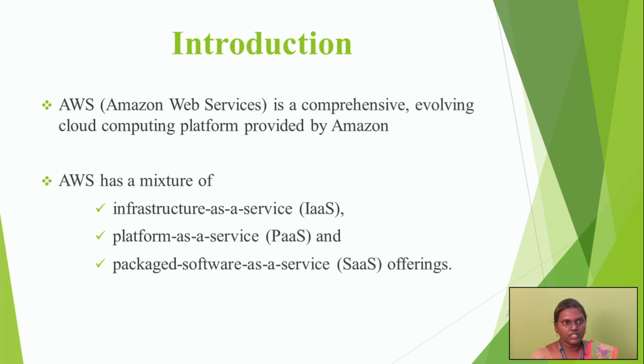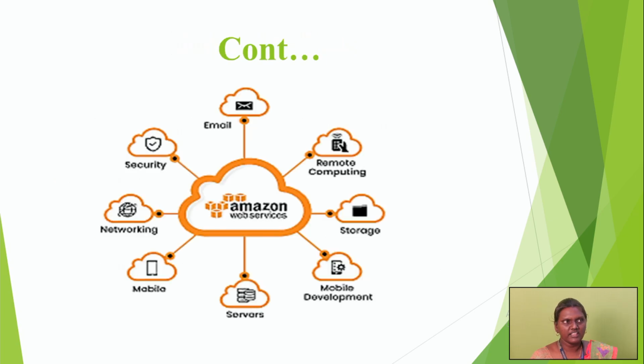So AWS, Amazon Web Services, is a mixture of infrastructure as a service, platform as a service, and packaged software as a service offerings. These are the three mixtures of AWS. Next we are going to see what platforms we are using in Amazon Web Services. In Amazon Web Services we can use the mobile platform, servers, mobile deployment, storage, remote computing, email, security, networking. Through this platform we can store data for various usages.